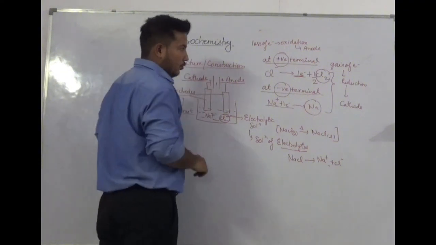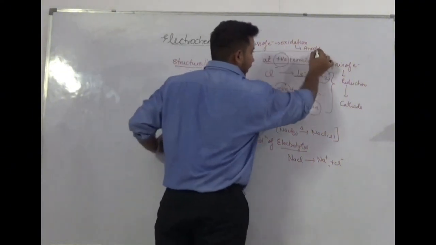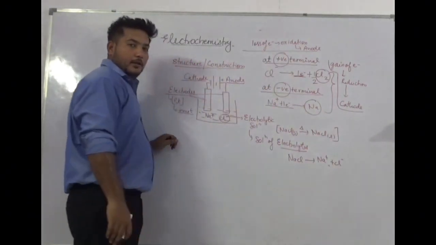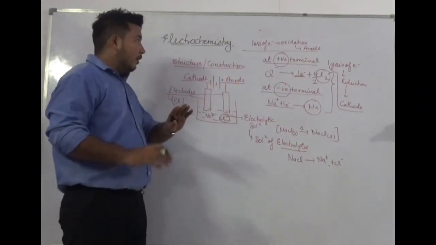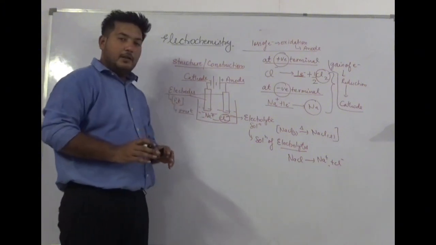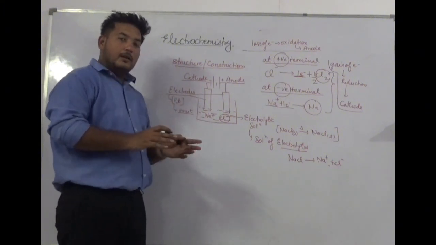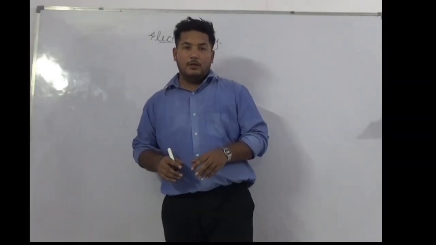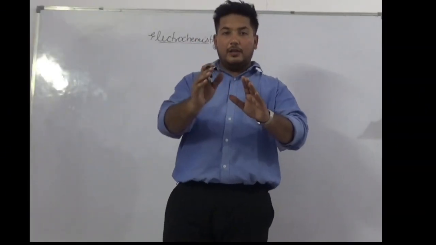Okay? So this is the way we identify cathode and anode. Whenever oxidation occurs, that terminal is known as anode, and whenever reduction occurs, that electrode is known as cathode. So let us recall all the topics we have done earlier.